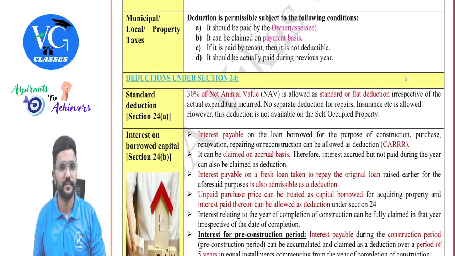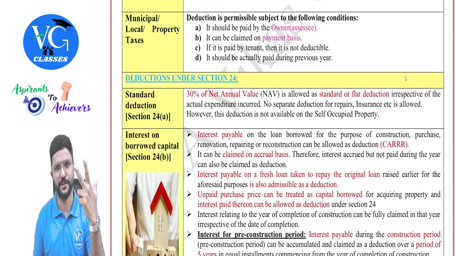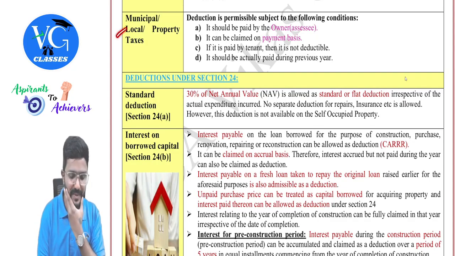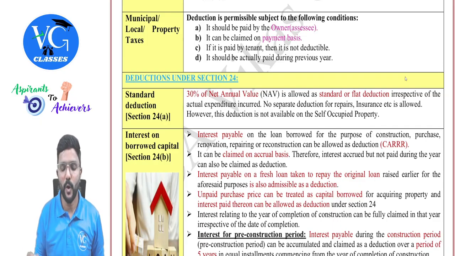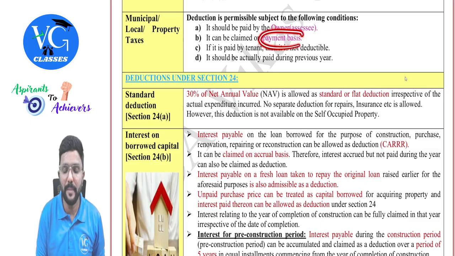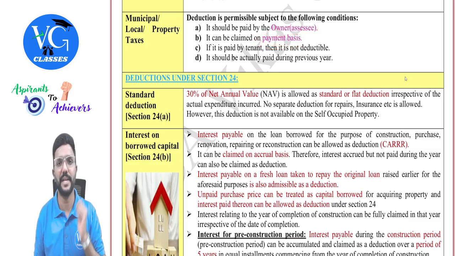We'll move forward. So there are only 3 deductions while computing the income under the head house property. What are those, guys? Municipal tax or property tax paid, then 30% of NAV, and the last one is interest on housing loan. Only 3 deductions. For municipal tax or local tax or property tax, we don't have any dedicated section. But it is allowed only on payment basis, provided it is paid by the owner. If it is paid by the tenant, then no deduction.